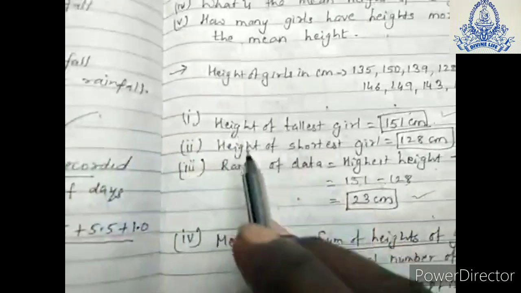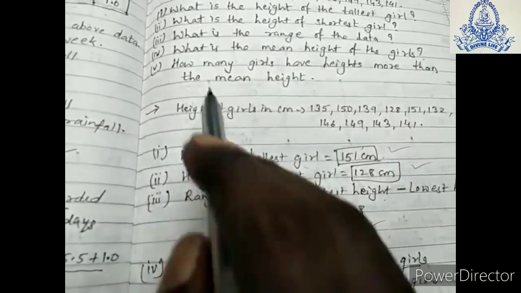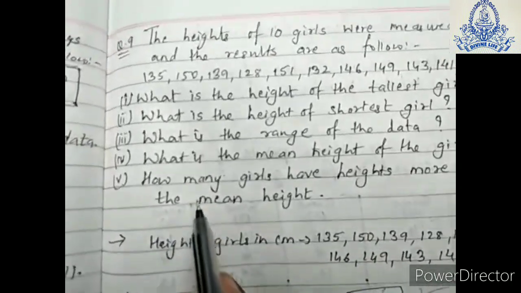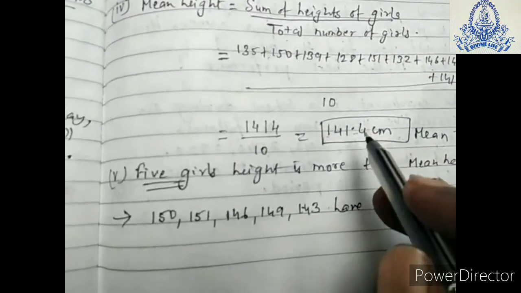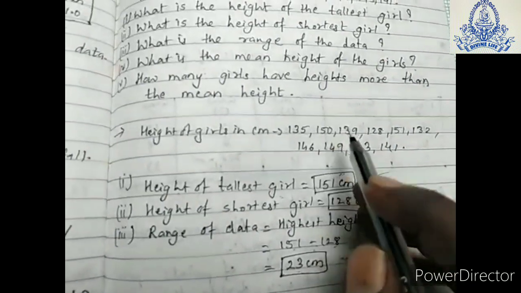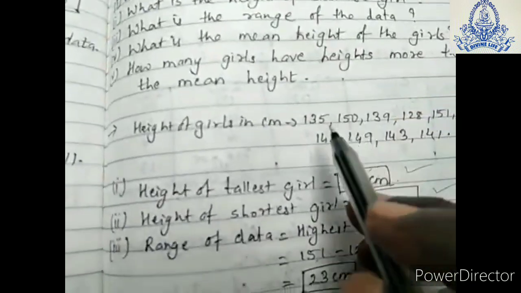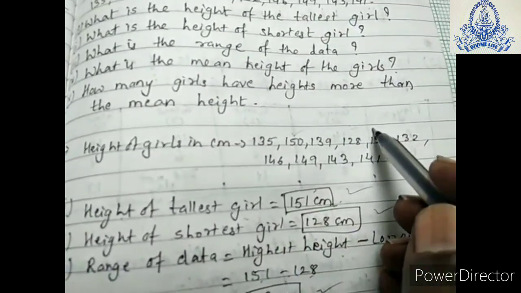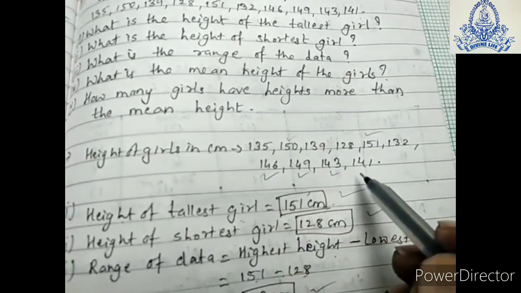Now the last question asks how many girls have height more than the mean height. The mean height is 141.4. More than 141.4, how many girls are there? 1, 2, 3, 4, 5.